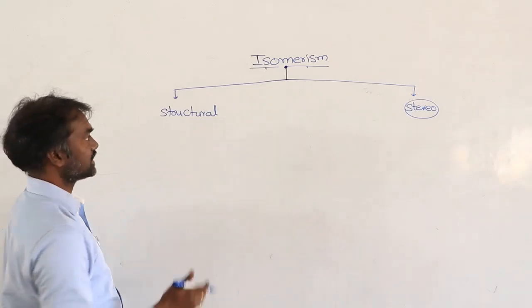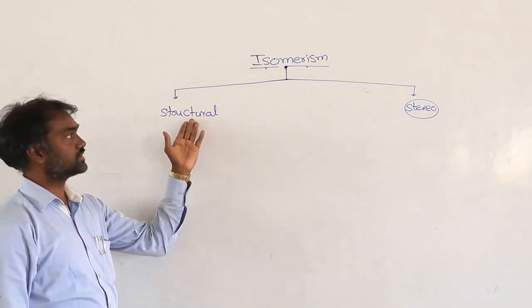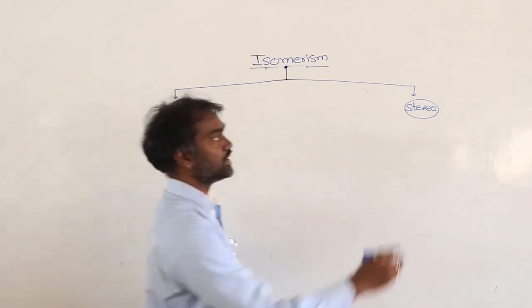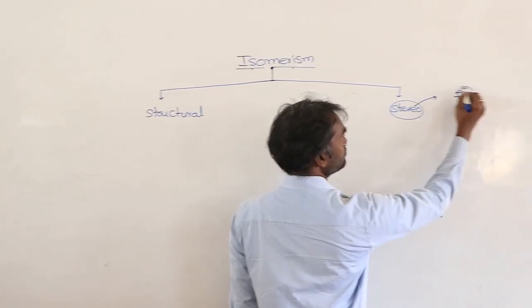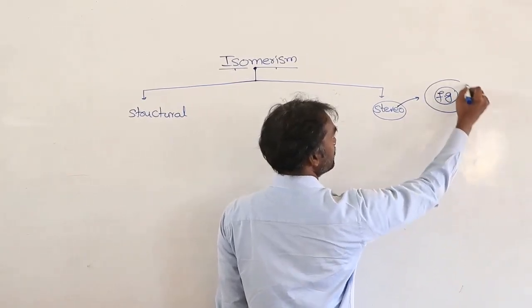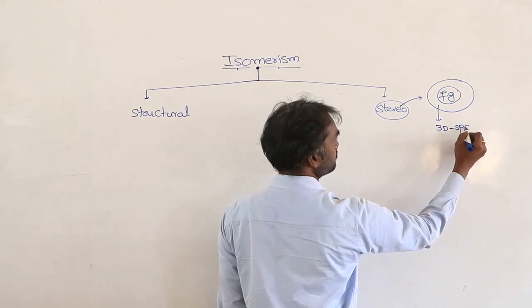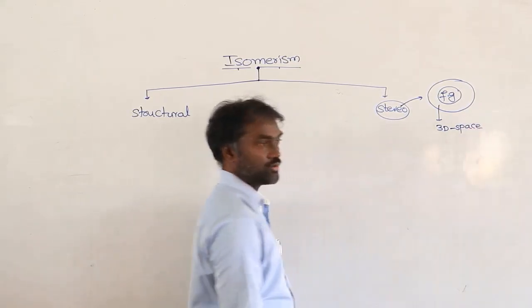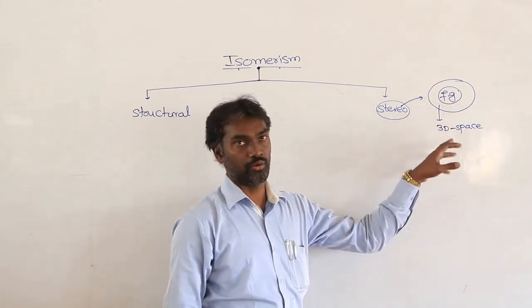Structural means it depends on the structure. What is the meaning of stereo? It means around the functional group, in three-dimensional space. So around the functional group, three-dimensional space is called stereo.